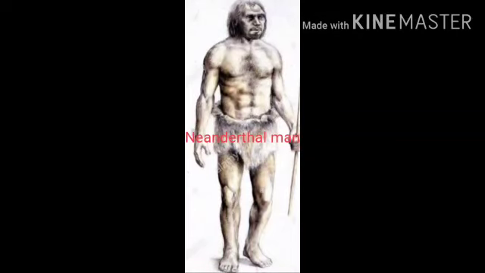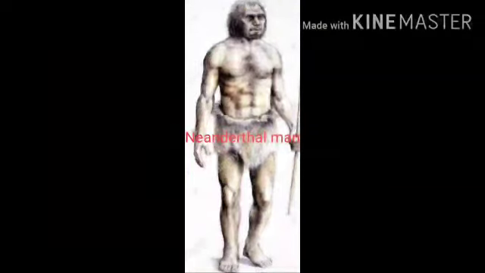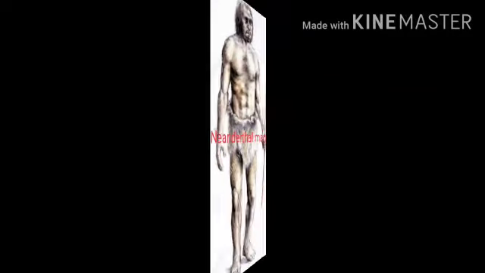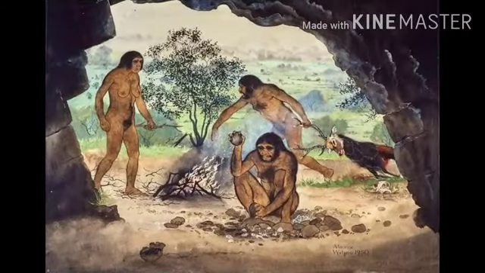Homo neanderthalensis, Neanderthal man. One more stage of development in human evolution is Homo neanderthalensis. He was physically big and strong. He is commonly known as Neanderthal man because his remains were first found at Neanderthal, a place in Germany. His brain was more developed than that of Homo erectus.